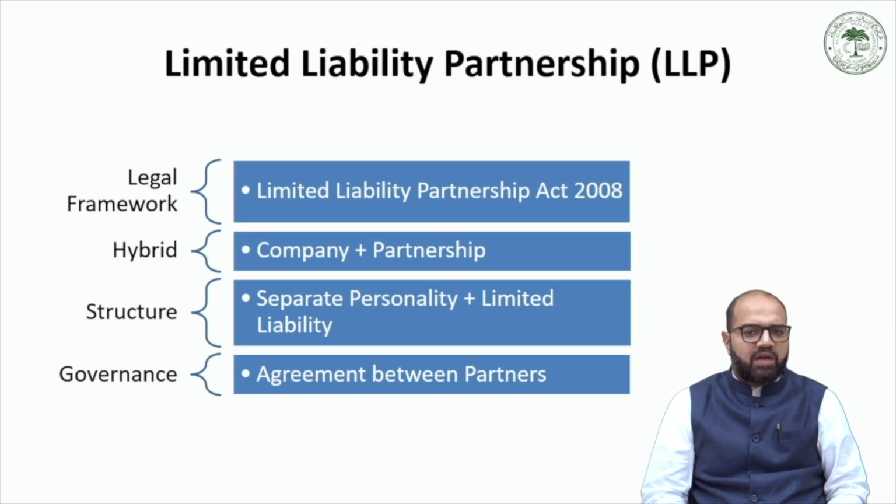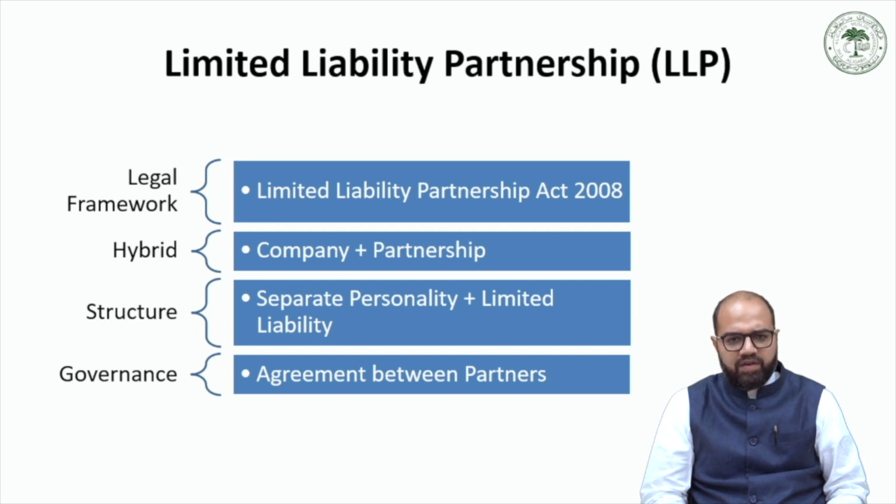Now LLP is a kind of a hybrid or an alternate corporate business form that gives the benefits of limited liability of a company and the flexibility of a partnership. As the name suggests, the liability of the partners is limited to their agreed contribution in this LLP.